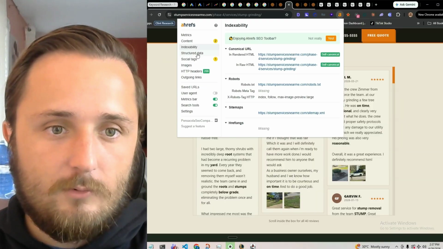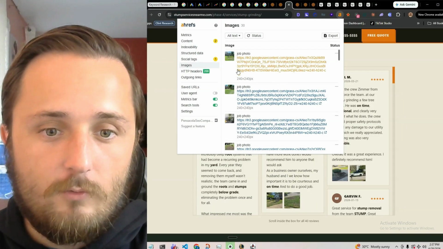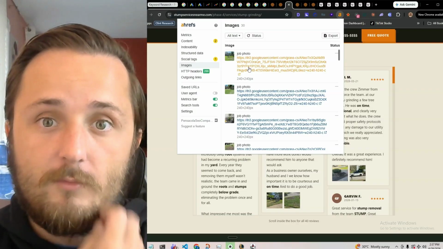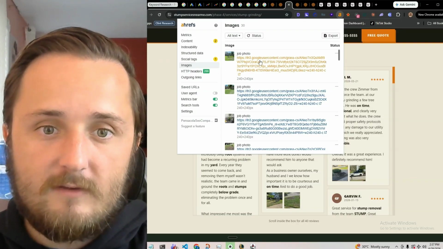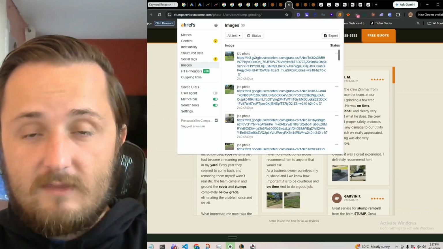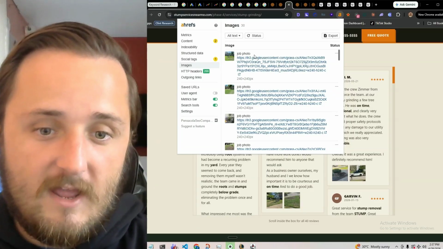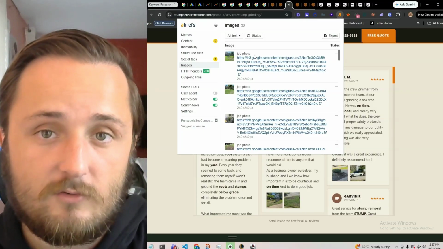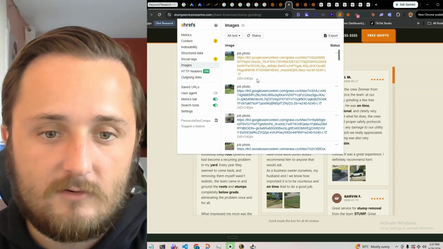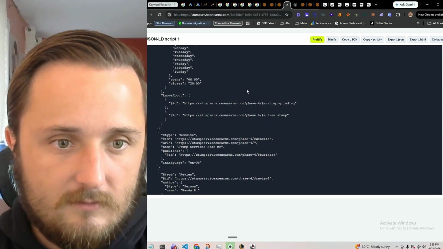What we're also going to do is look at the images. From the images that we pulled from our reviews right here, we have yet to SEO optimize them or add alt text to them. But when we do that in the next phase of SEO optimizing, this is just going to add even more content and structure to our pages so Google gets a better understanding of what we're about. And we're going to look through the schema again.